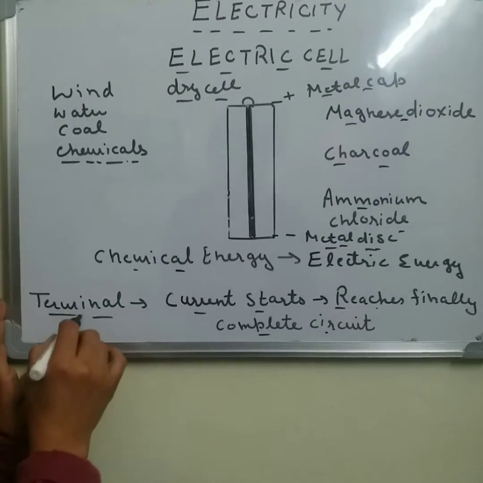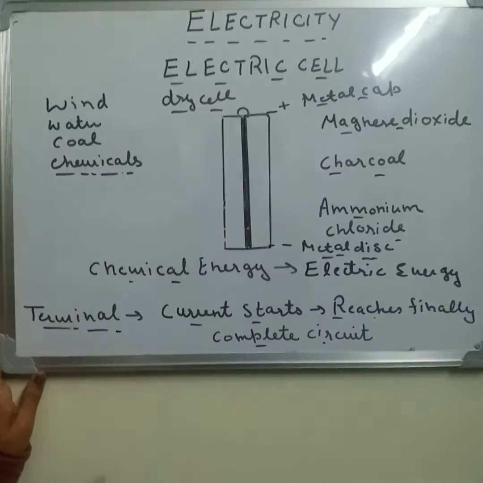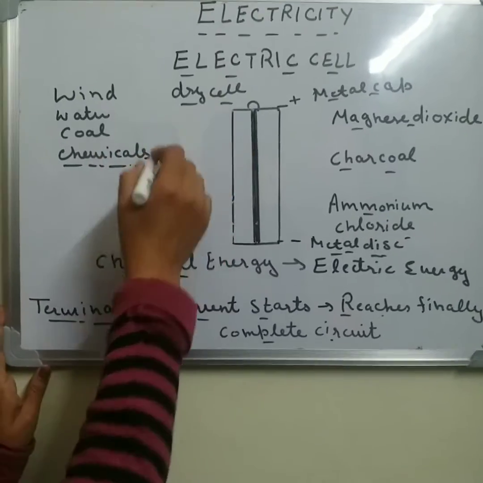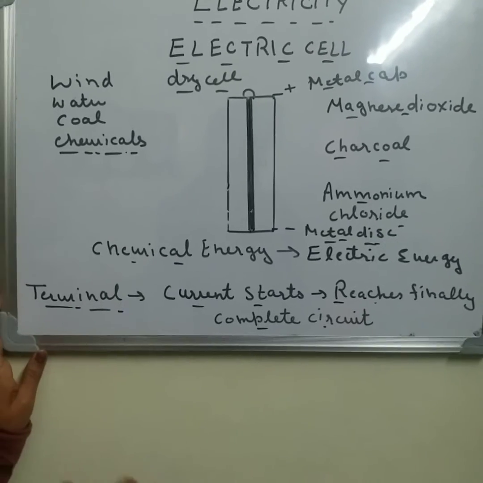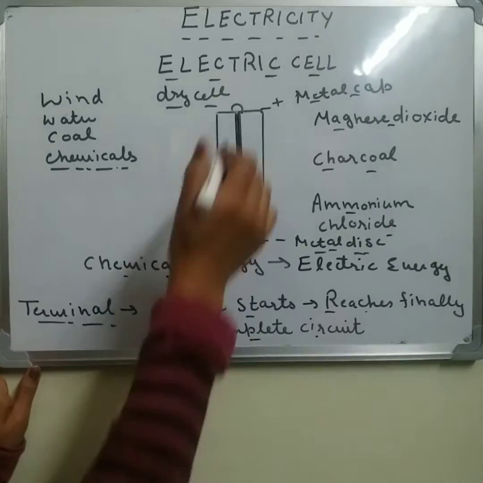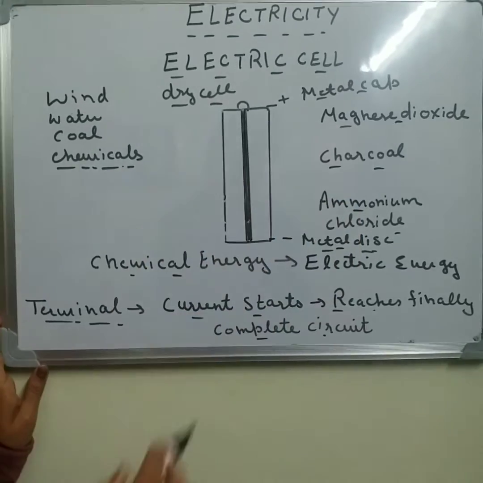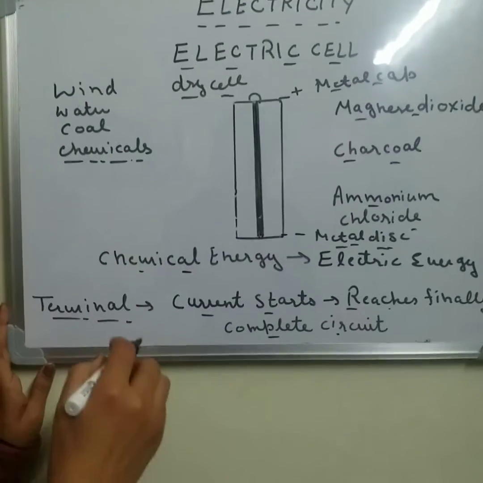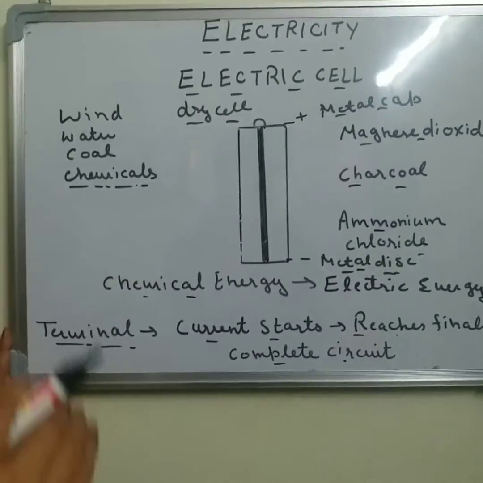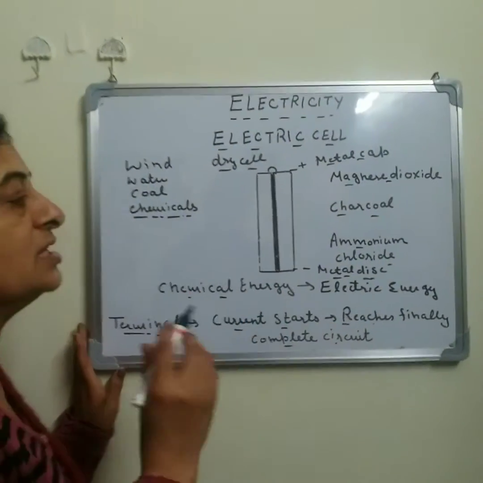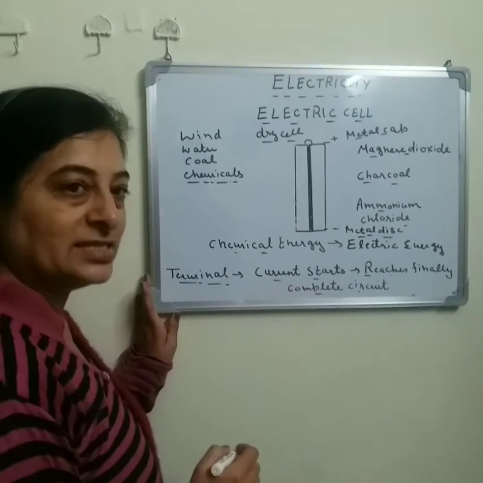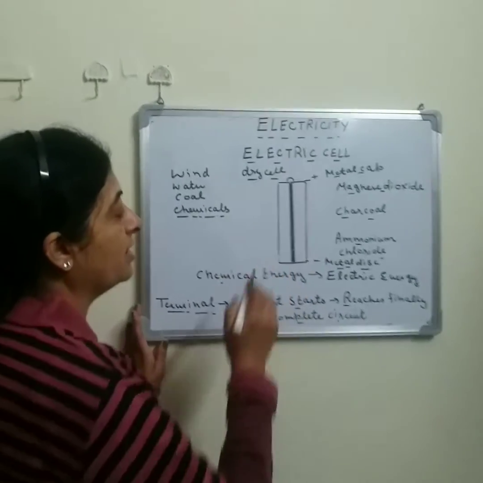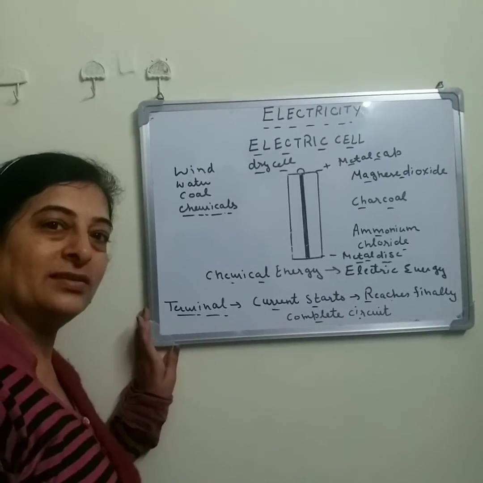If you join the two terminals of the cell with a wire, without any switch or device, then the chemicals are used up very fast and the cell stops working at the same time. So we should always use a switch or some other device when we are using the dry cell. We should take care of it very carefully.